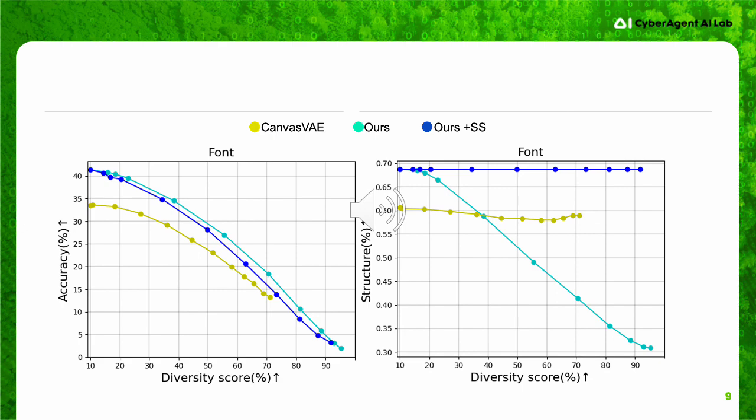Our structure-preserved sampling keeps constant score in the highly diverse regime. Note that our structure-preserved sampling can slightly drop the attribute metrics compared to the plain autoregressive sampling due to the cases when the initial structure prediction fails.